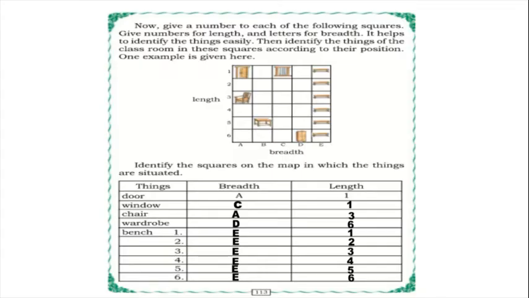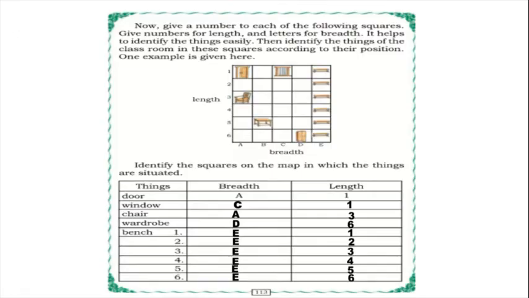So bench, all the benches are in the same breadth, but the length will differ, while the breadth will be the same. So all the benches will come in the E column only, but the length will be 1, 2, 3, 4, 5, 6, up to number 6.